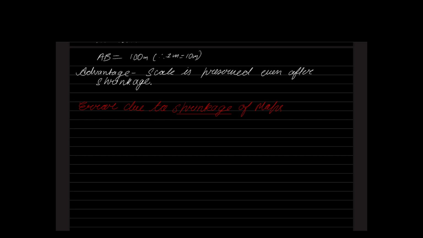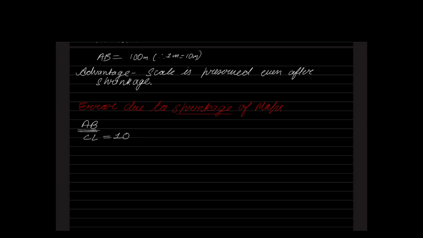Okay. So let us take a small example and try to understand. Please imagine that I had a line AB. When I prepared the map for the first time, the correct length of the line AB was say 100 centimeters.